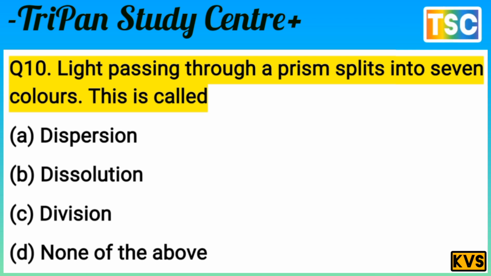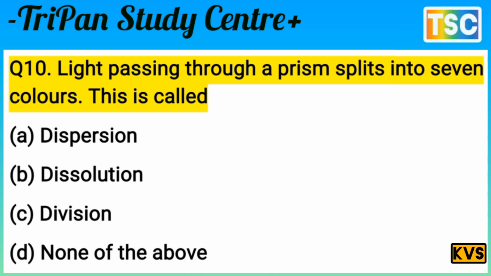The light passing through a prism splits into 7 colors and is called A, dispersion, B, dissolution, C, division, and D, none of the above. Question is very interesting from the exam point of view, but the answer is clear: dispersion. A, dispersion.